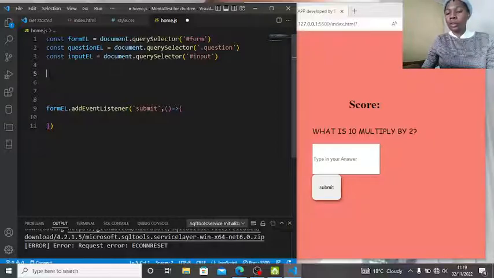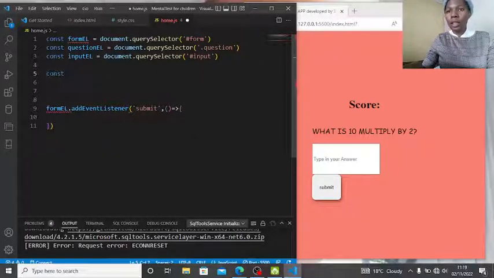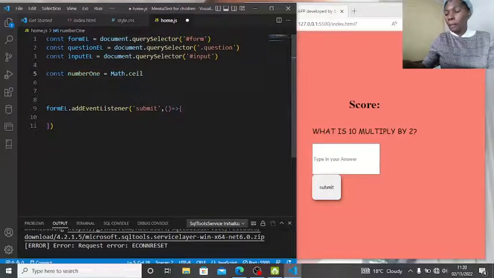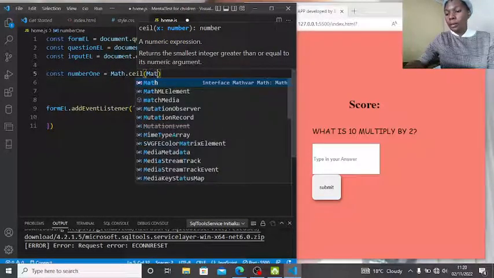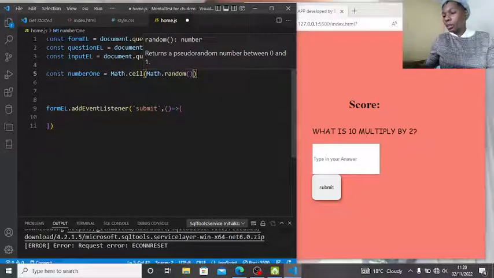To generate a random number, we'll say const num1 will be equal to Math.round, Math.random, and let us stop at 10.